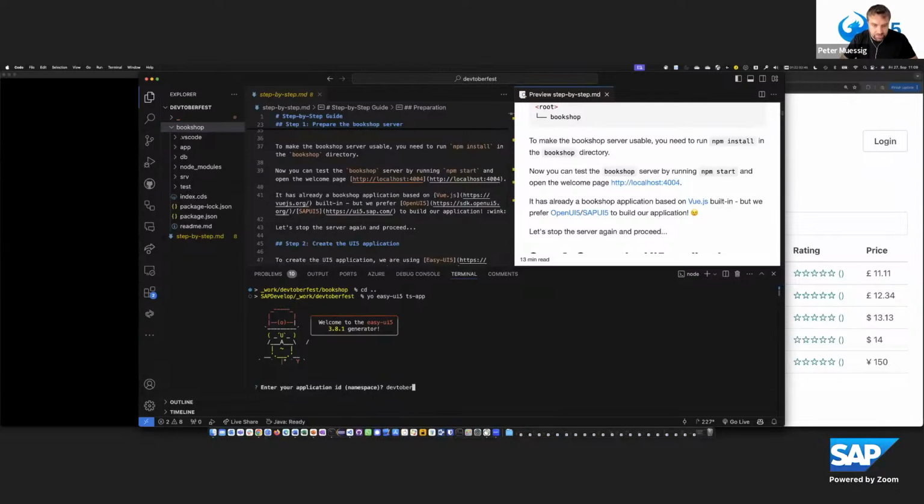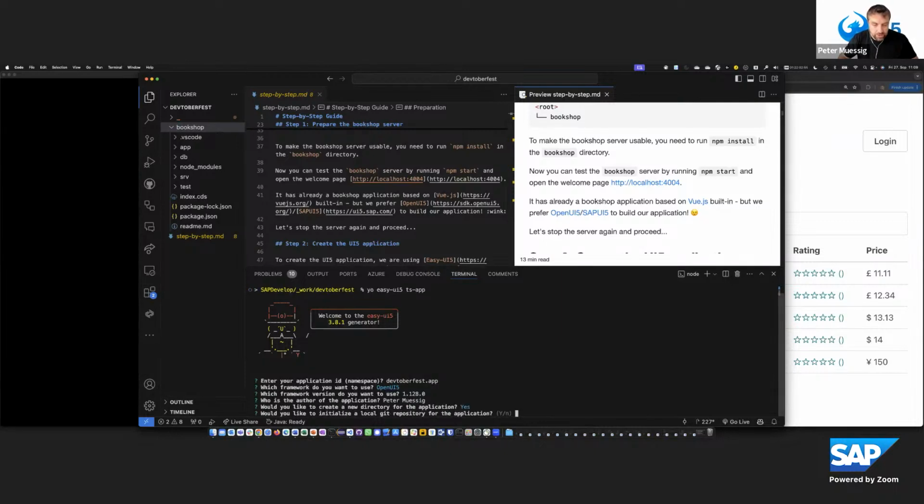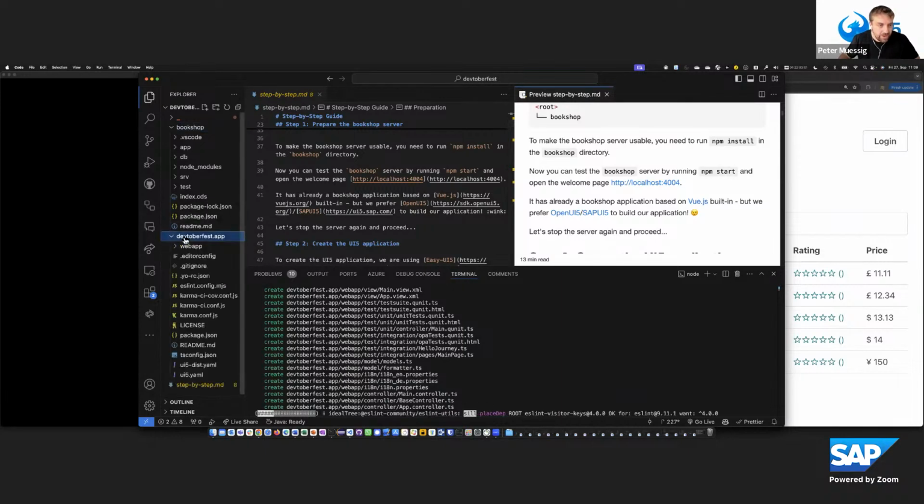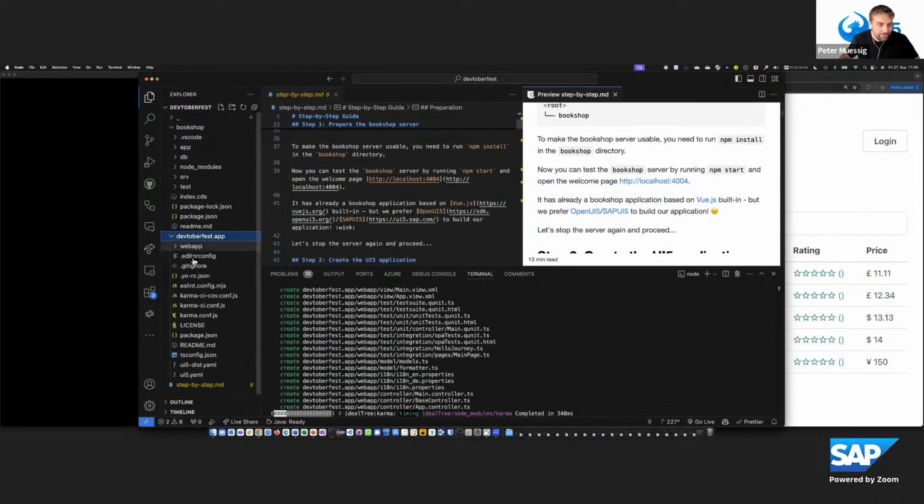And once the Yeoman generator is ready, I can fill out the questions. As a namespace, we say devtoberfest.app. We choose OpenUI5 as a framework. I want to use the latest framework version. It should be created in a new directory, but I don't want to initialize Git. So now the easy-ui5 generator is scaffolding my project, and we are scaffolding a TypeScript project.